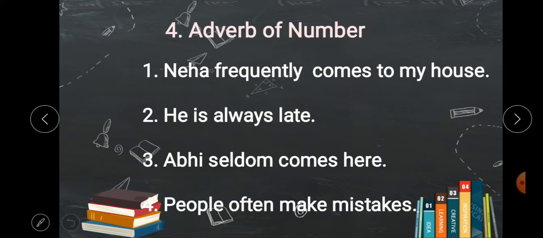Adverb of number. The fourth type of adverb is adverb of number. So the first example is: Neha frequently comes to my house. Adverb of number means how often, how many times? So how often does Neha come to my house? Frequently. He is always late. How often is he late? Or how many times is he late? He is always late.